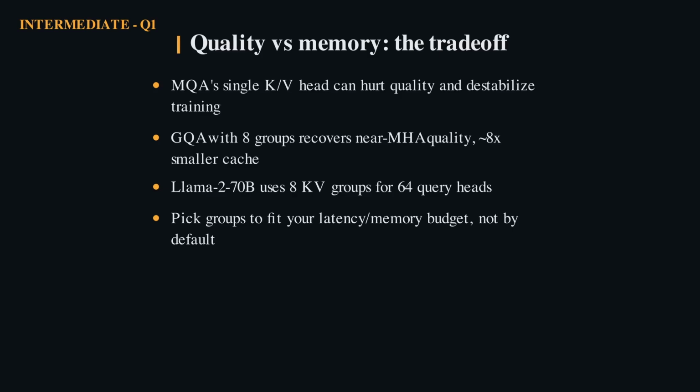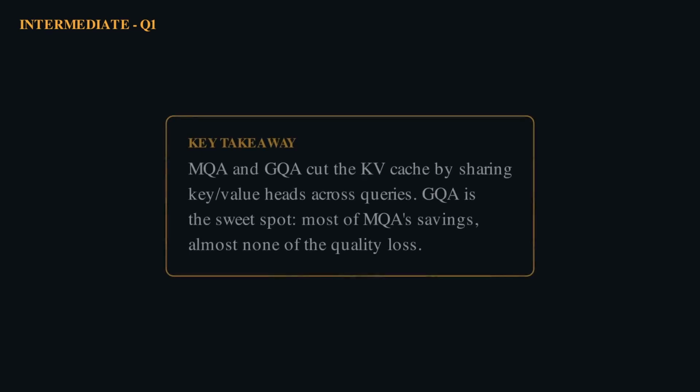Concretely, Llama 2's 70 billion model uses 8 key value groups across 64 query heads. The number of groups is a dial. More groups means better quality, but a larger cache. The right setting depends on your latency and memory budget, which is why a strong answer names the trade-off rather than a single best value. GQA isn't free, it's a deliberate, tunable quality memory trade. Share keys and values, keep the queries, that is GQA in one line.